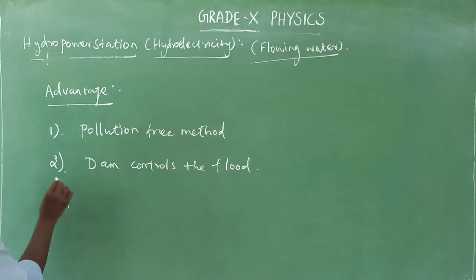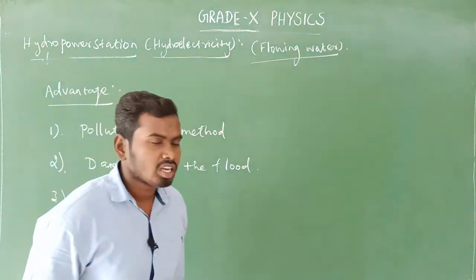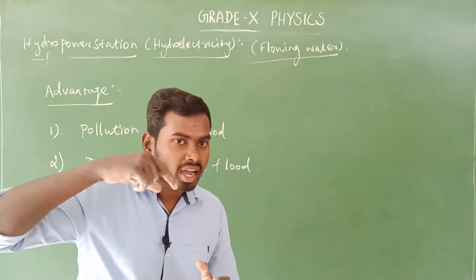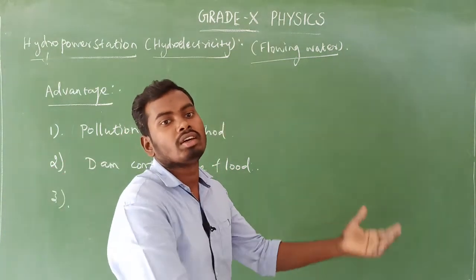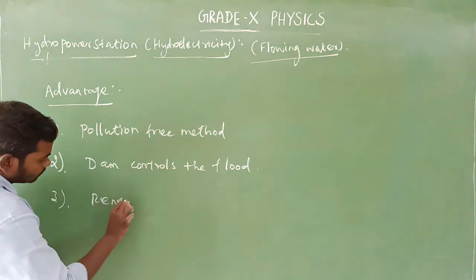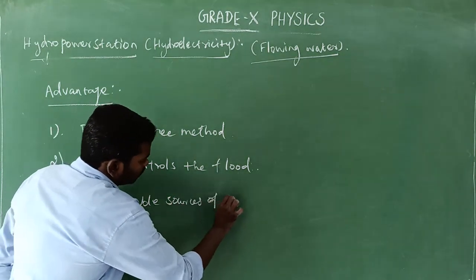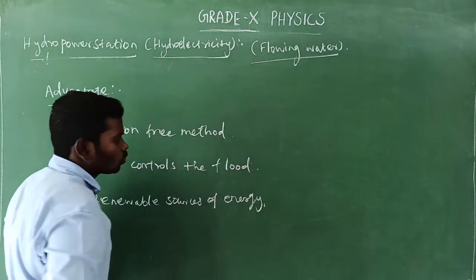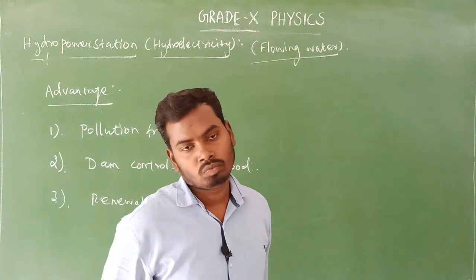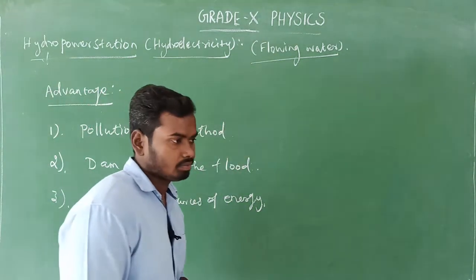And third one, what will be there, sir? Already we know, in hydropower station, the main important source, water, is a renewable source, so we can generate the electricity throughout the year. So this is renewable sources of energy. We can generate the electricity throughout the year. So these all are the advantages.